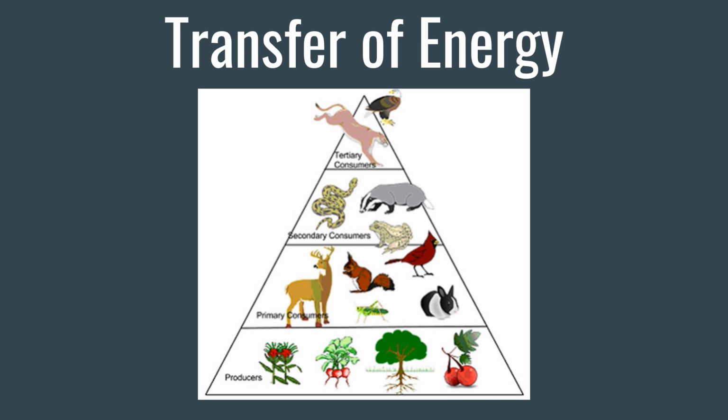Secondary consumers, who eat the primary consumers, are in the level after that, followed by the tertiary consumers. These are usually the top level predators, such as eagles, sharks, and wolves. This pyramid shape comes from the decrease in the sun's energy that is available in each level as you move up the pyramid.